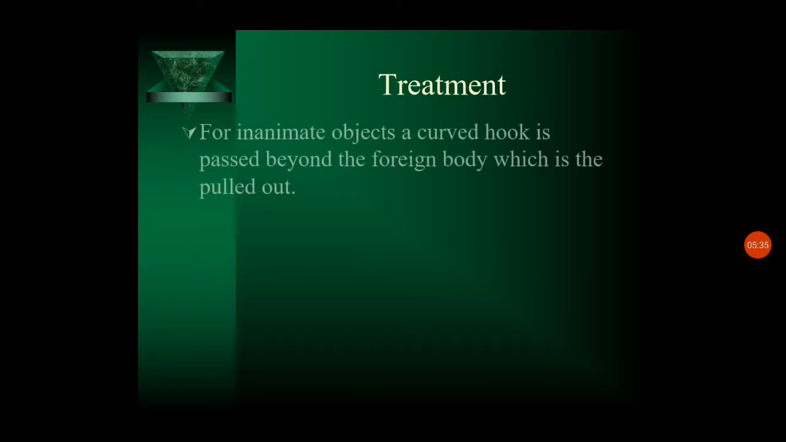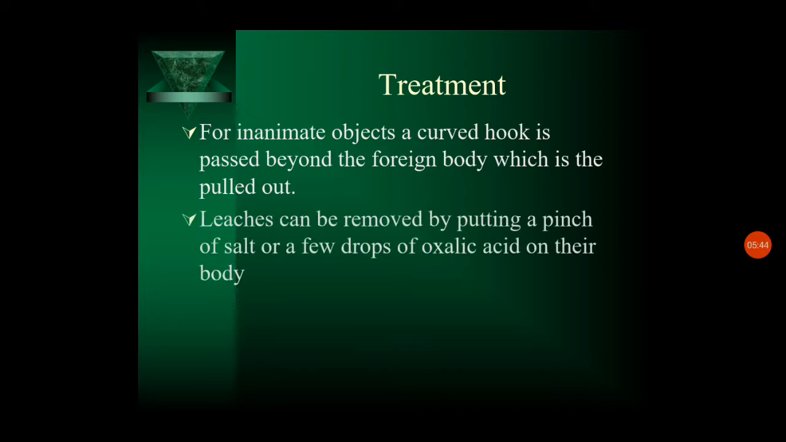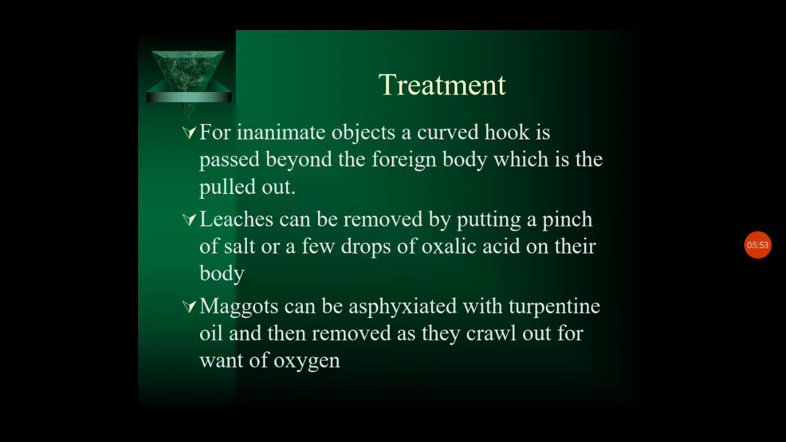So regarding the treatment, for inanimate objects, a curved hook is passed beyond the foreign body, which is then pulled out. Leeches can be removed by putting a pinch of salt or a few drops of oxalic acid on their body. And maggots, if they are there, can be asphyxiated with turpentine oil and then removed as they crawl out for want of oxygen. So these are the treatment options for any foreign body in the nose.